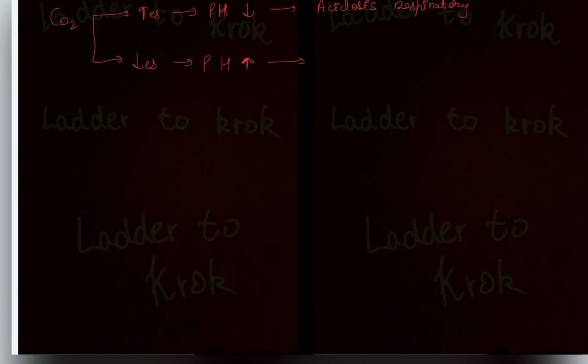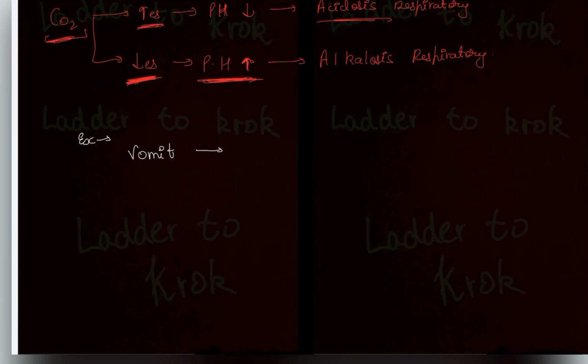And whenever carbon dioxide decreases, pH will increase, which means alkalosis, respiratory alkalosis, because our body treats carbon dioxide as an acid. The more the pH is, the more basic it is.